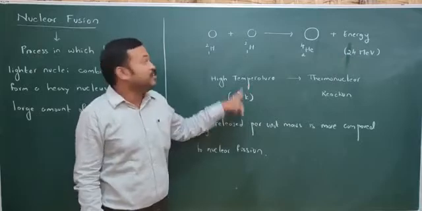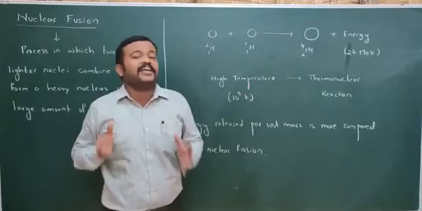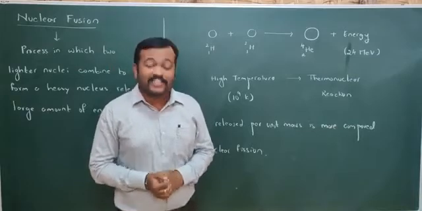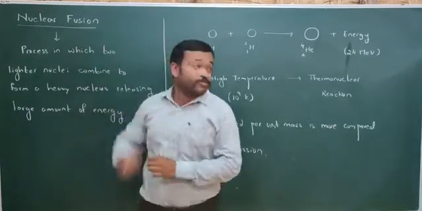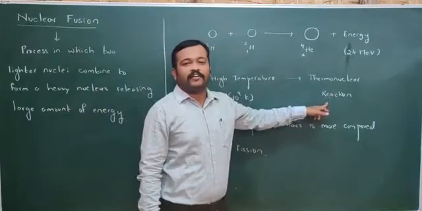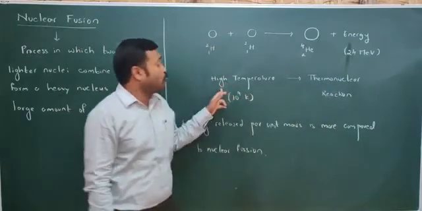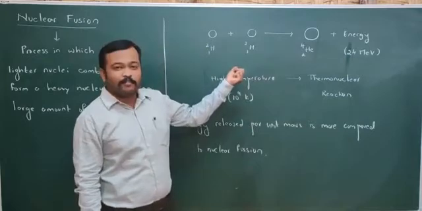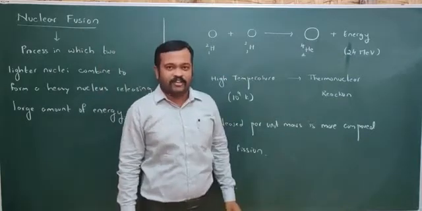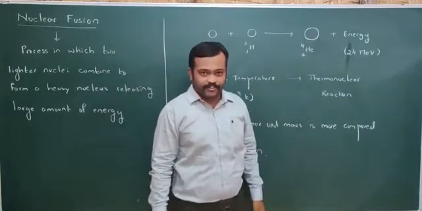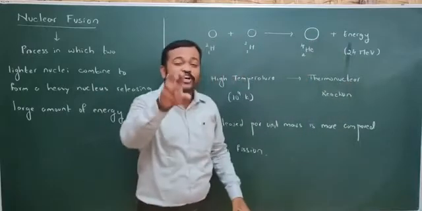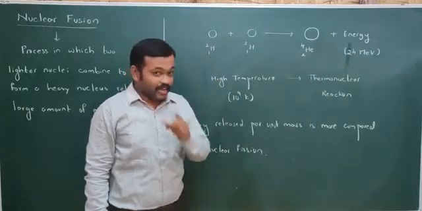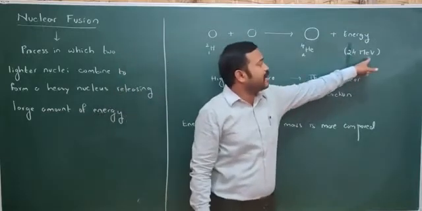At this temperature, nuclei will get kinetic energy which can overcome the Coulomb's repulsive force. That is the reason nuclear fusion is called a thermonuclear reaction, because it takes place only at high temperature. And at this high temperature, two lighter nuclei combine to form a heavy nucleus, releasing a large amount of energy. This energy is released due to the mass defect which has arisen in this reaction, and the energy released is about 24 mega electron volts.